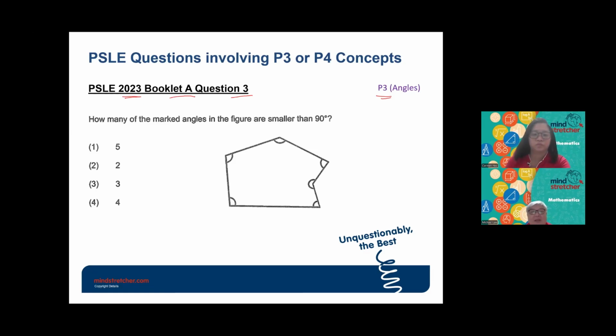So this is a P6 question, but they still test P3 concepts. How many of the marked angles are smaller than 90 degrees? From this question, we can see that there are two of them. So these two angles are smaller than 90 degrees. So the answer will be number 2.